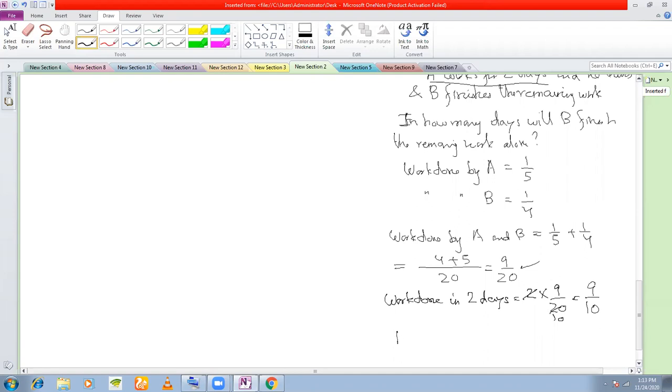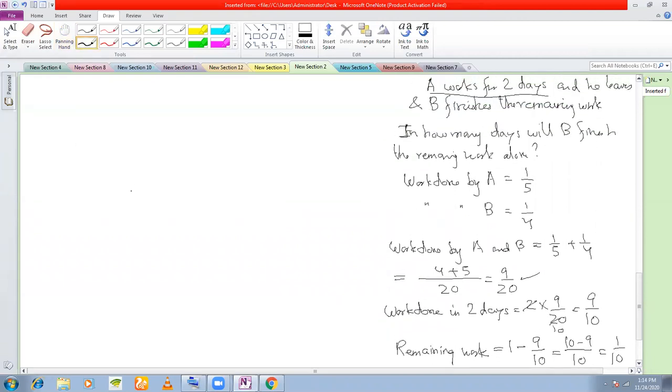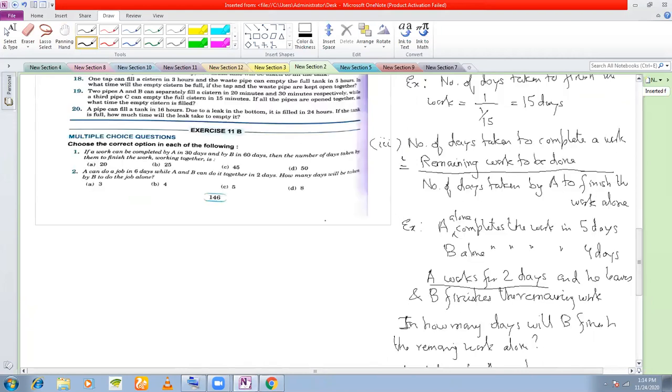How much work is remaining? Total work is 1, out of which in 2 days they have completed 9 by 10. So how much work remains? 1 by 10 work remains. And who leaves? A leaves, right? So in how many days will B finish the work? According to this formula, number of days is the remaining work to be done divided by the work done by B.